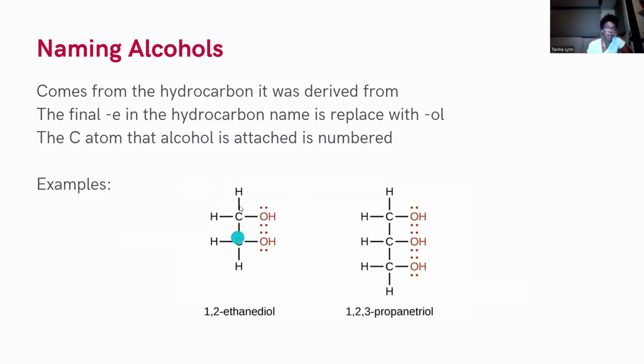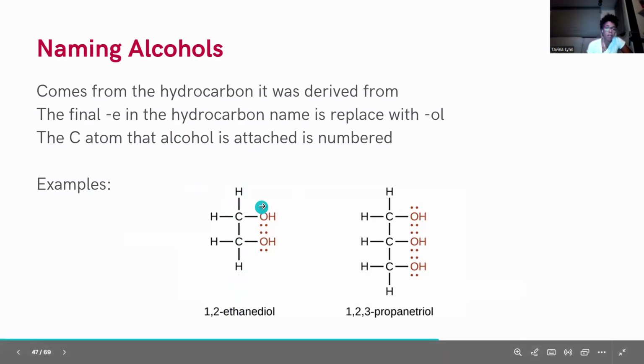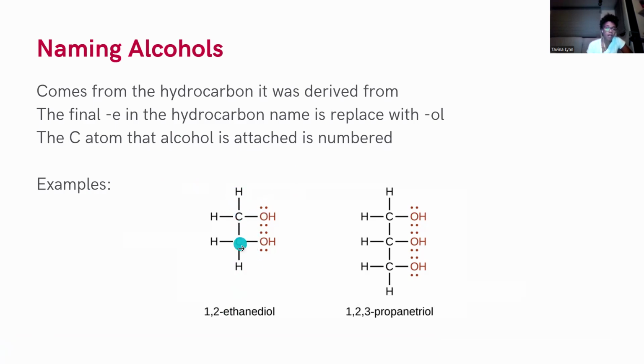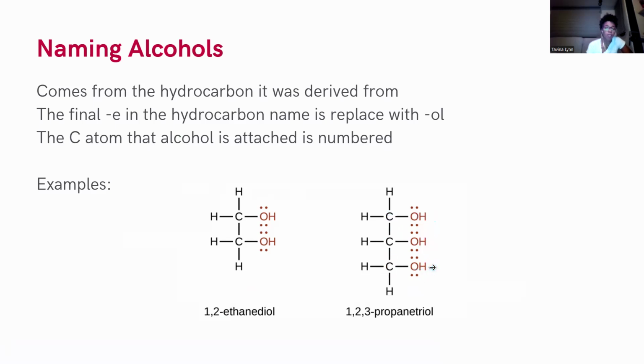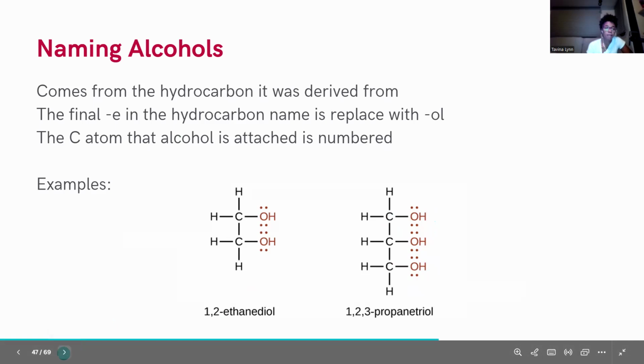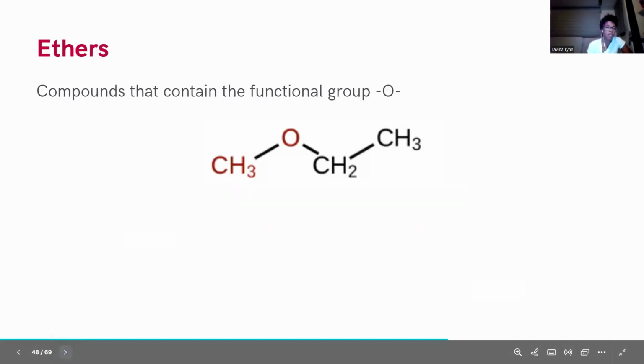So same thing, we have our chain. This is 2 carbons, so it's ethane, but we have 2 hydroxyl groups coming off of each carbon at the 1 and 2 position. So it's 1,2-ethane diol. Here, similarly, with 3, we have 1,2,3 propane triol. So again, don't obsess over the naming. I just want you to have seen these names before.